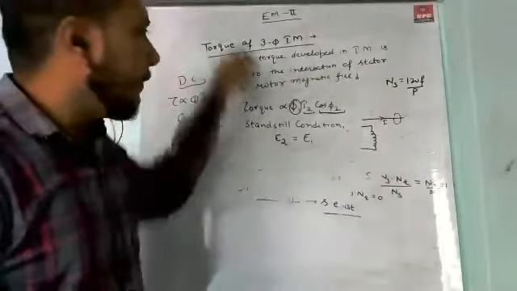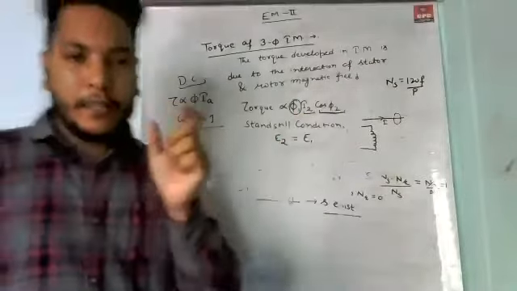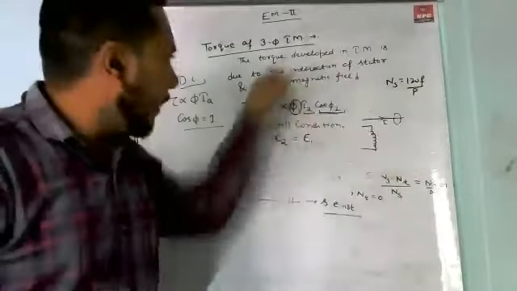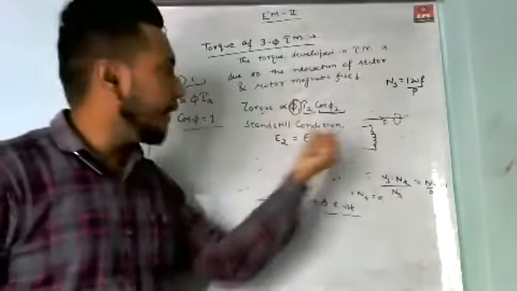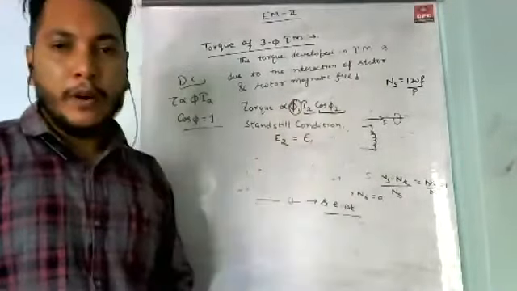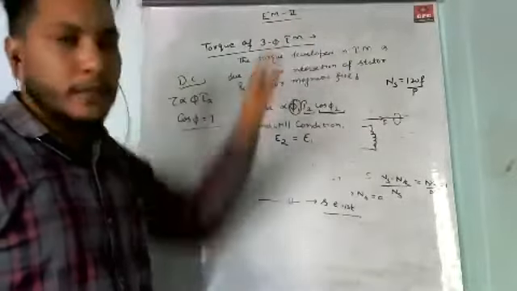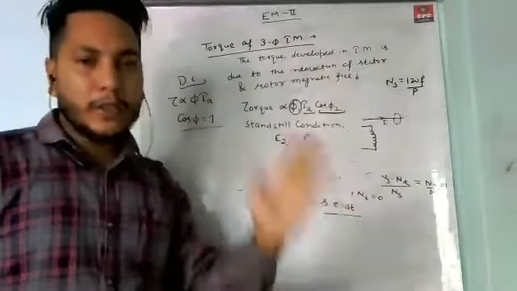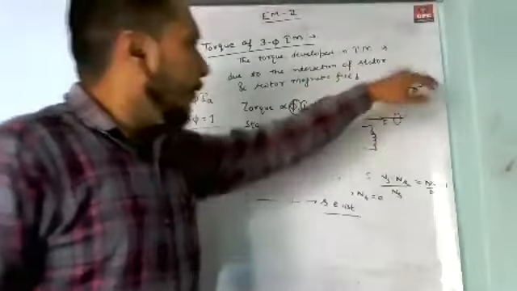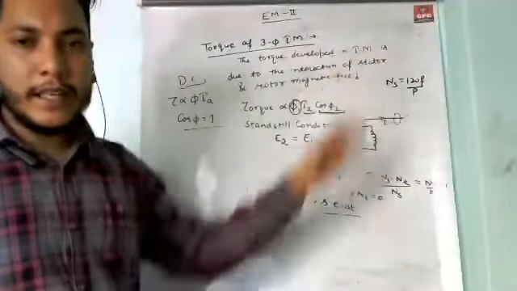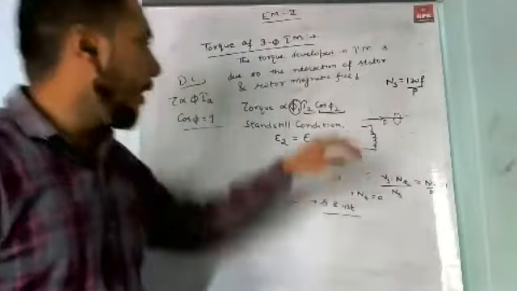But in the case of the 3-phase induction motor, the secondary, the rotor side, is short circuited with the help of end rings.